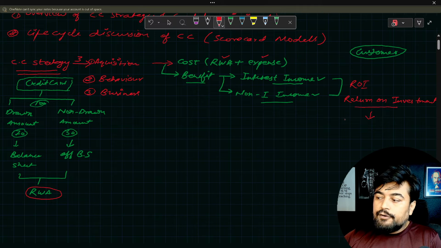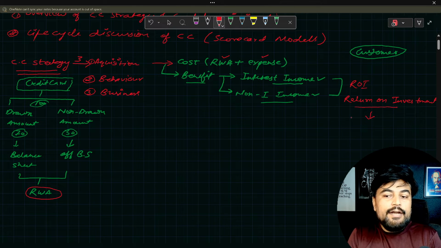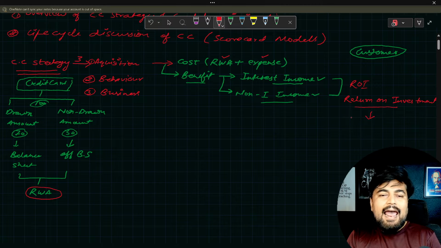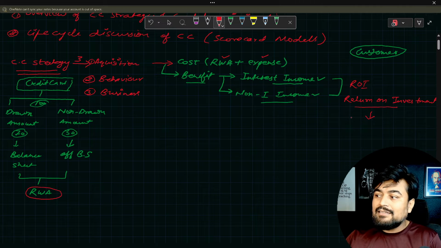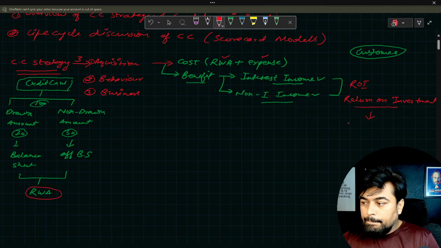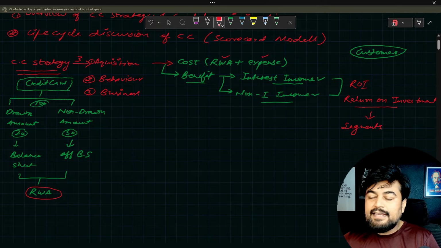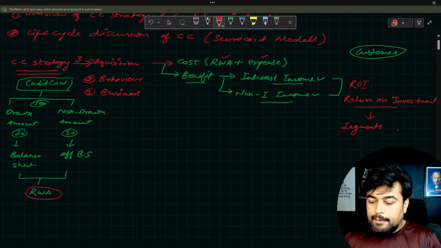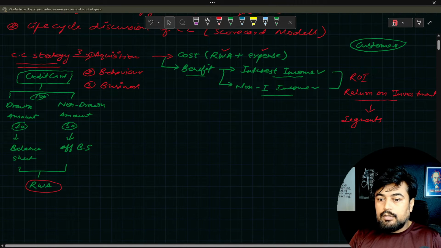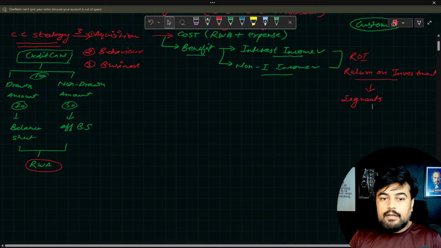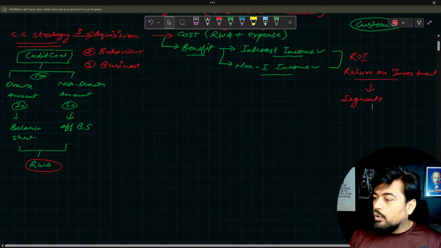If I take the example of India, there would be lakhs of people who are using credit cards. So for the bank this is a very good opportunity to make segments of the customers. The bank will make segments which will keep homogeneous types of customers together. Okay, what is a segment?